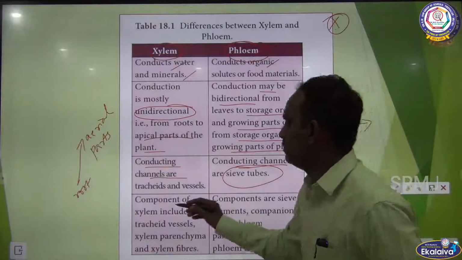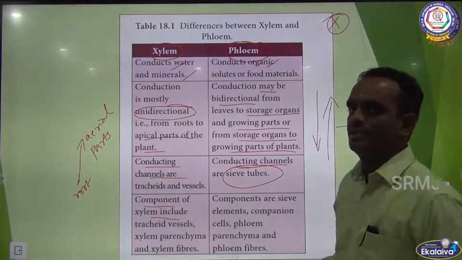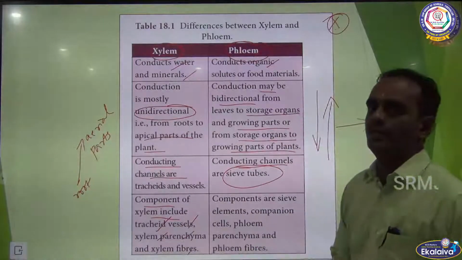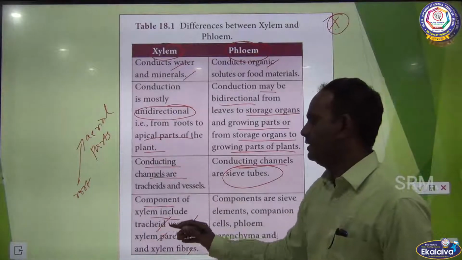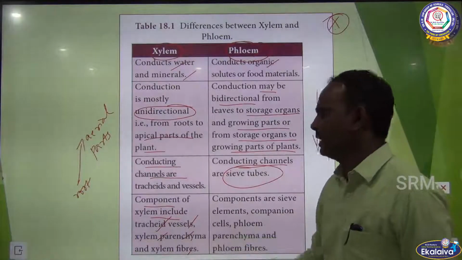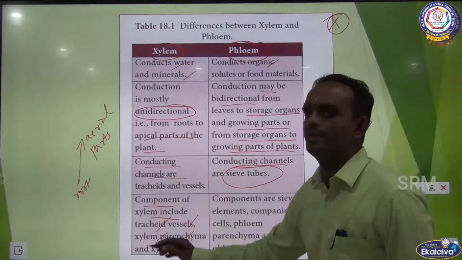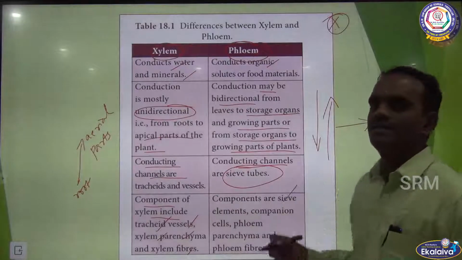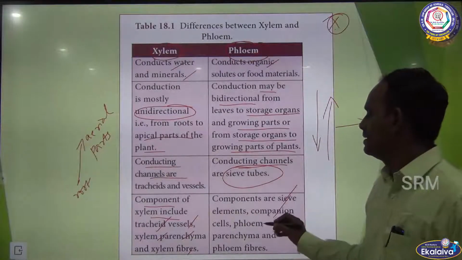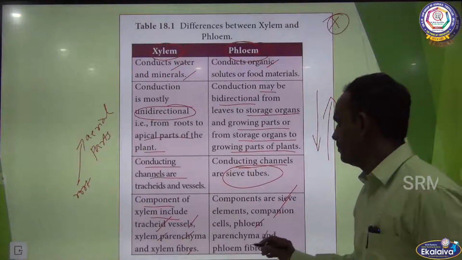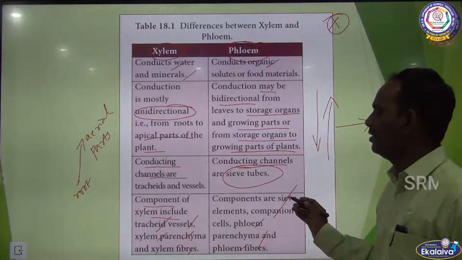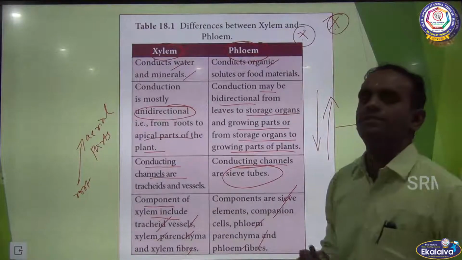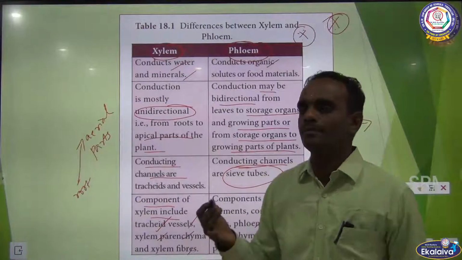Fourth one, the components of xylem include tracheids, vessels, xylem parenchyma and xylem fibers. So first one is xylem tracheids, xylem vessels, xylem parenchyma and xylem fibers. These are all the components of xylem. Here the components of phloem are sieve elements, companion cells, phloem parenchyma and phloem fibers. These are all the components of phloem. So this is a very important question, children. You have to learn by heart the difference between xylem and phloem.